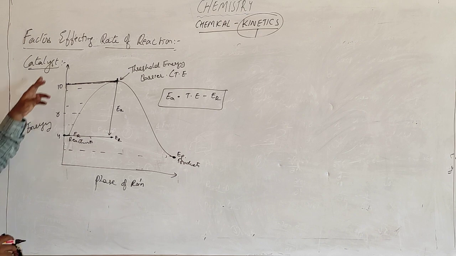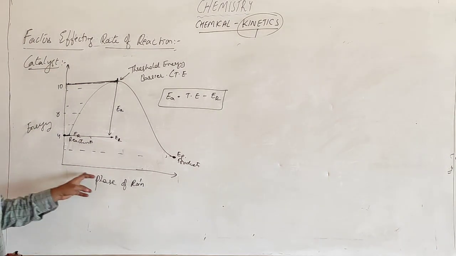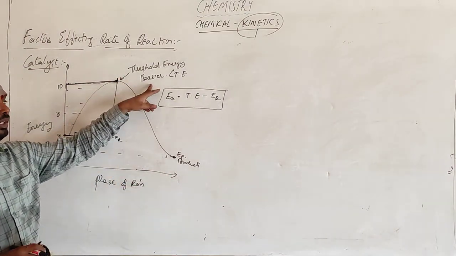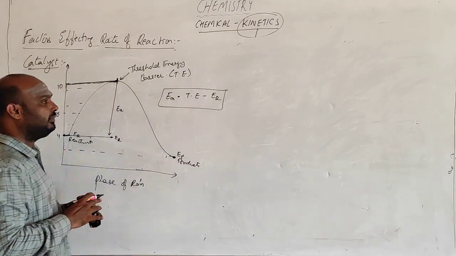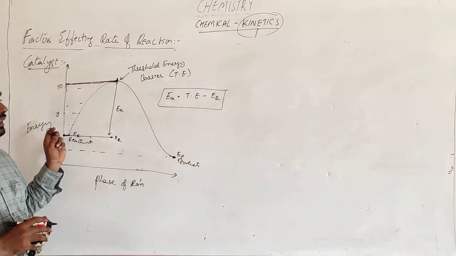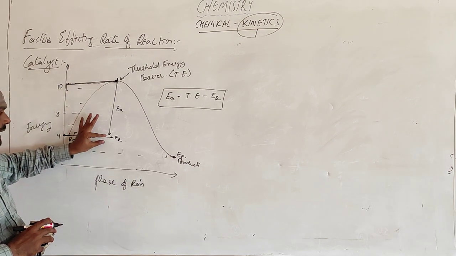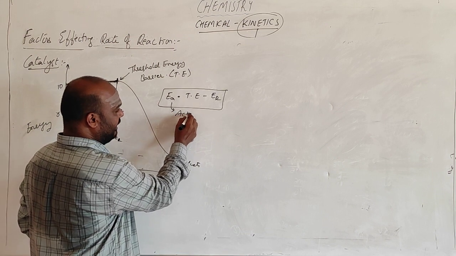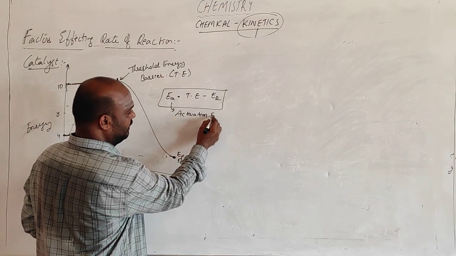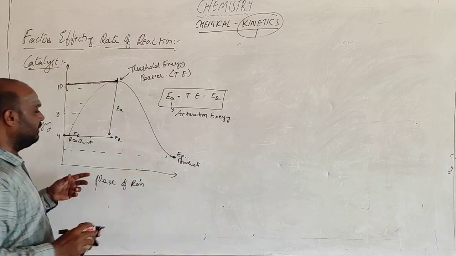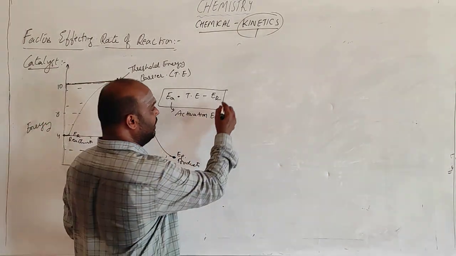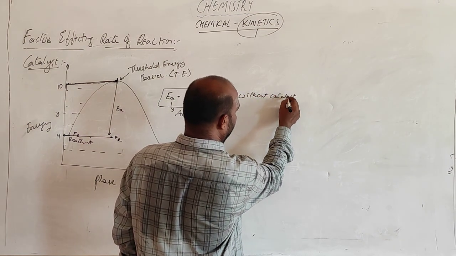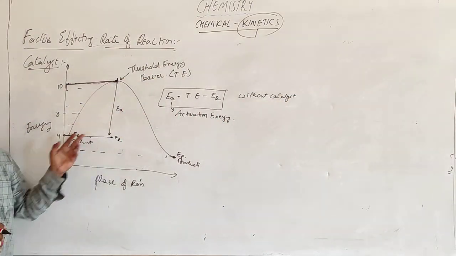See, I am taking the energy graph here and this is the phase of the reaction. The reactant is getting converted into the product by going through the barrier called the threshold energy barrier. If it crosses this, it forms product. The difference between the threshold energy barrier and the energy of the reactant is called activation energy. This is what's happening without catalyst. Okay? Without catalyst, this is what happens.